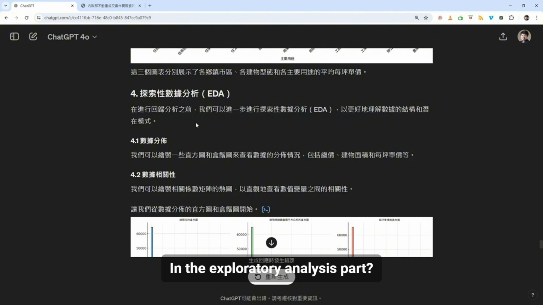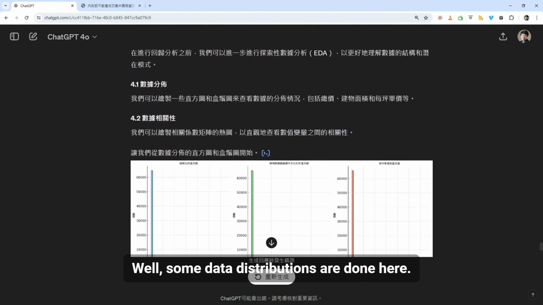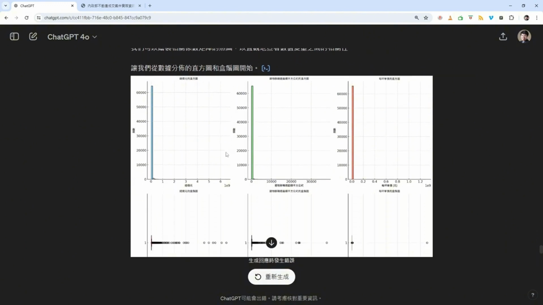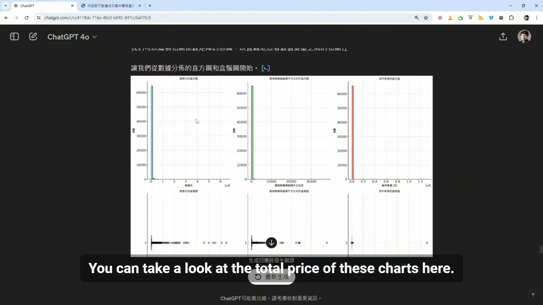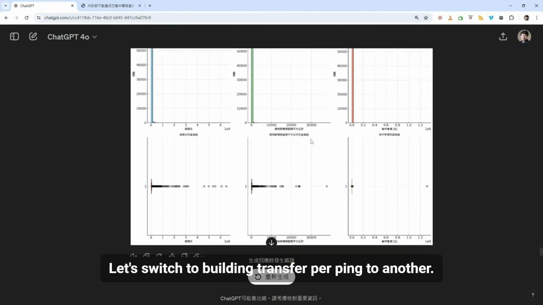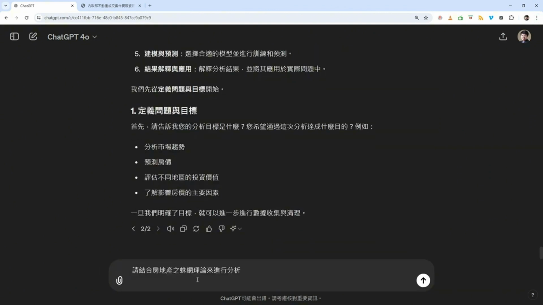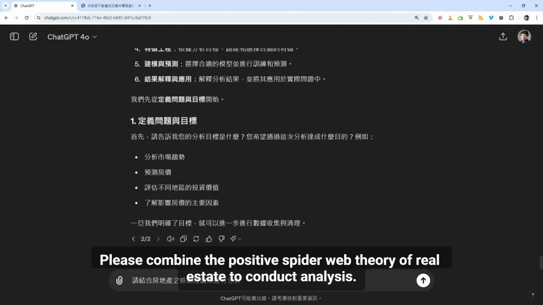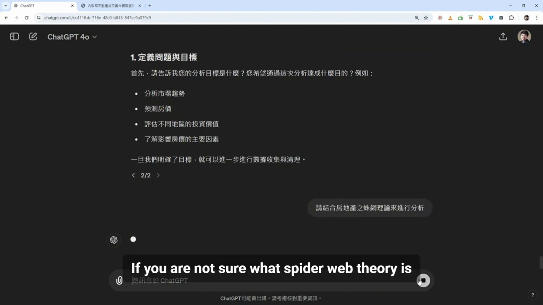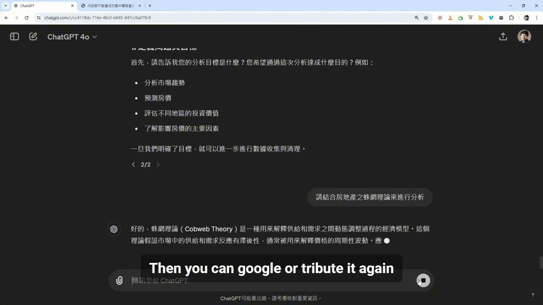In the exploratory analysis part, here, he is doing EDA, exploratory data analysis. Well, some data distributions are done here. The distribution starts from histograms and box plots. You can take a look at the total price of these charts here. Let's switch to building transfer per ping to another. Analysis is done. Please combine the positive spider web theory of real estate to conduct analysis. If you are not sure what spider web theory is, then you can Google it again.